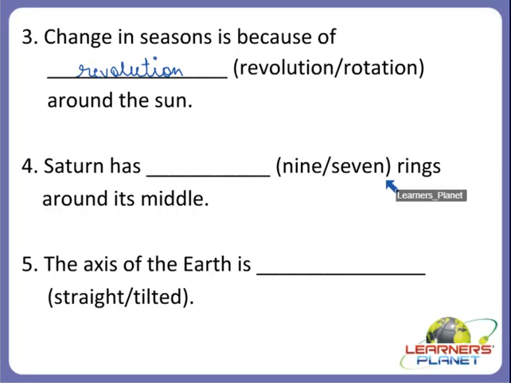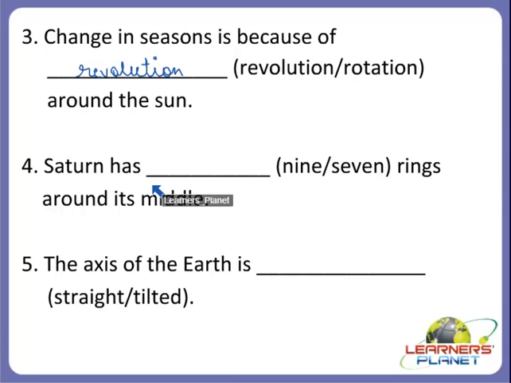Saturn has dash rings around its middle, right? So in the middle of this planet, how many rings are there? There are such beautiful rings, right, on the planet of Saturn. But how many rings are there?